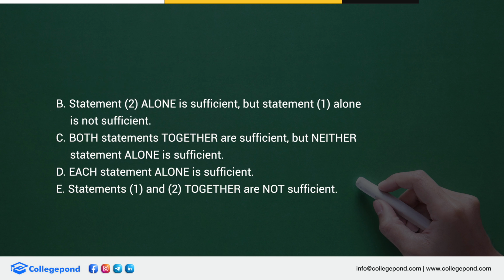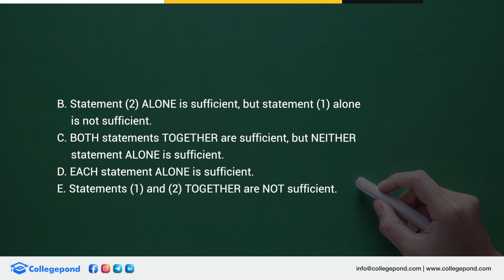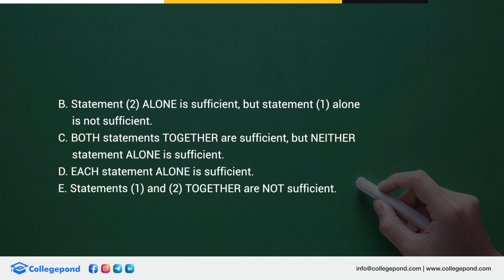Sentence 2 says the number of houses that have a patio and a swimming pool, that is Y, is equal to the number of houses that have neither a swimming pool nor a patio. So there is also a Y component over here. This means that X plus Y plus Z plus Y is equal to 75.